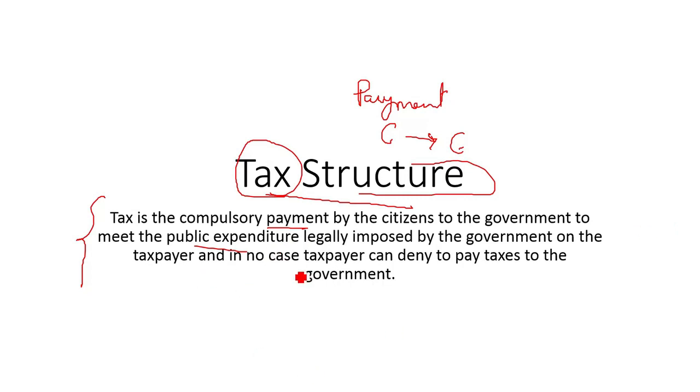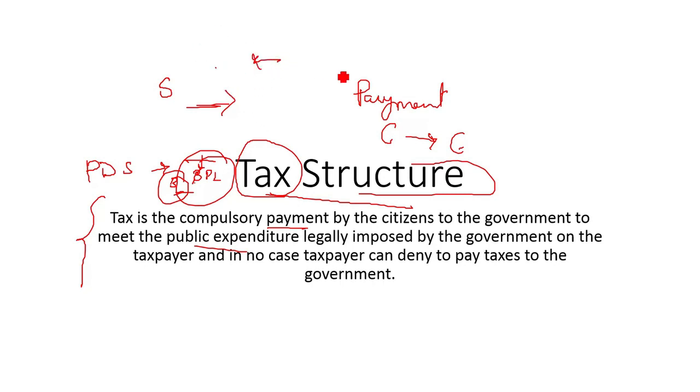Okay, so now see, whatever facilities government provides us, there are subsidies, right? For example, the PDS system, like giving food grains at very cost effective price, that is 3 rupees per kilo, 5 rupees per kilo to the people who live below the poverty line, that is the BPL line, right? So now government is spending on these subsidies, government is providing schemes, so you need to invest in the implementation of schemes. So from where is the government bringing money? From the tax which is paid by the citizens. So it's an expenditure part on the citizens, and tax is a revenue for the government.